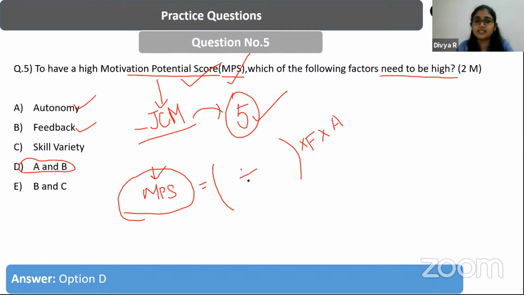But there are 3 other characteristics that the approach talks about. One is skill of the job, right? Then apart from that, it talks about task identity and task significance, right? So these are the 3 other characteristics that the job characteristics model talks about. Here any of the 3 can be high. That is, the first one, skill of the job, can be high, or task identity can be high, or task significance. Any of these 3 can be high, but feedback and autonomy must be high to have a high MPS,